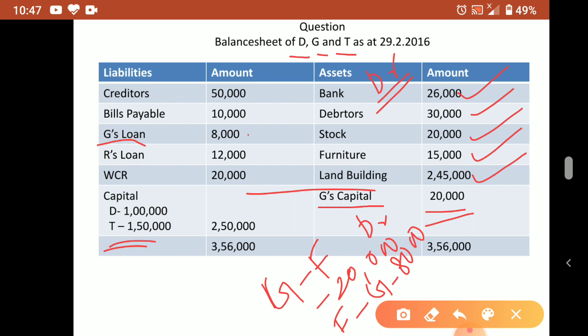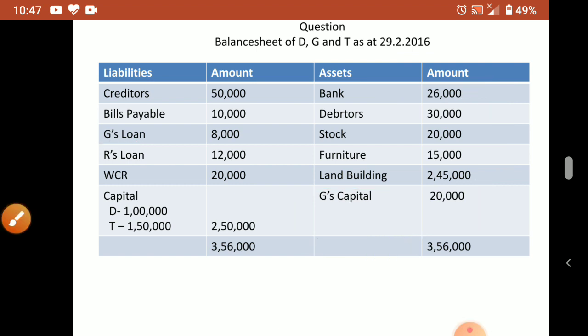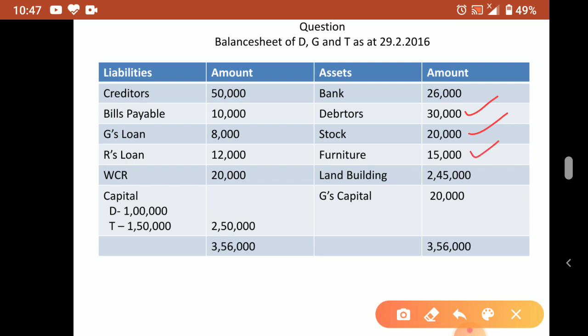Okay. Now first what to do? All assets we have to transfer. Where? To the realization account, which can be converted into cash. So this debtors, stock, furniture, land and building. Capital account don't take. So all these items as it is the same amount you have to transfer to the realization account.